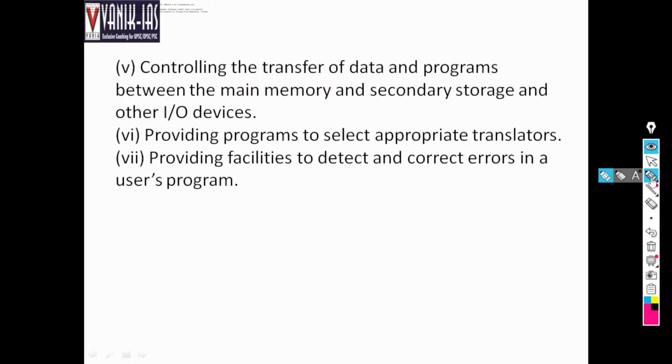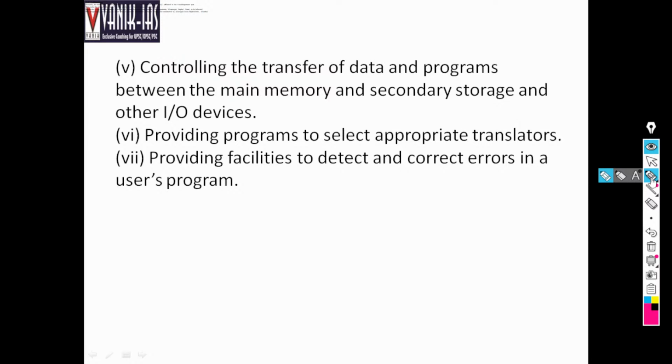That's why we need a translator. Even if we write in English, it will translate it to binary language and give it to the computer, and the computer will receive the information in binary language, right? So this is the job of the translators. It is also the job of the operating system to make the translator work.